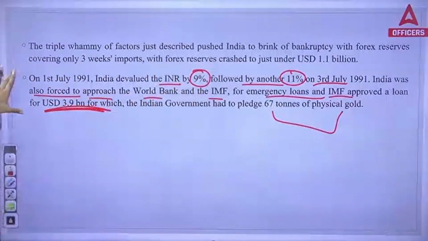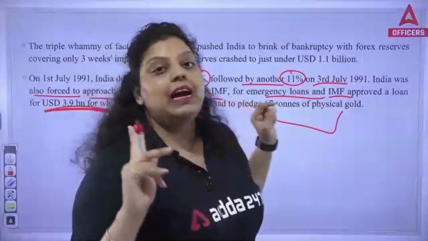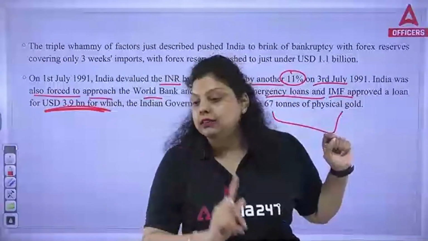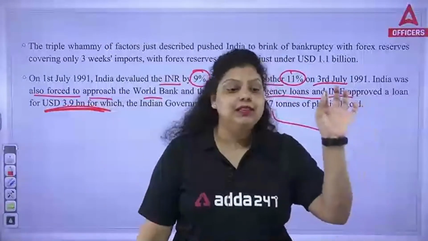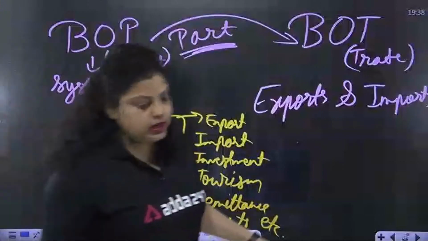Let's understand this paragraph one by one. The first statement says that on 1st July 1991, India devalued its currency. Do let me know, what is the meaning of devaluation? If you do not know, write don't know so that we can discuss and move forward.